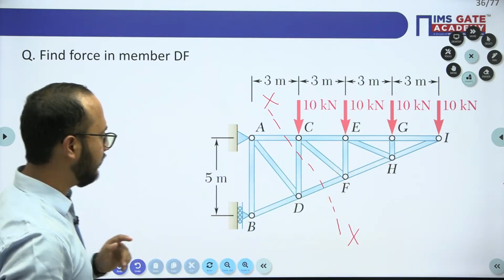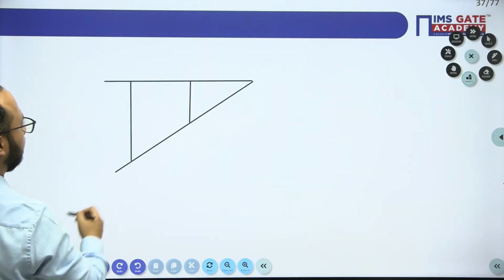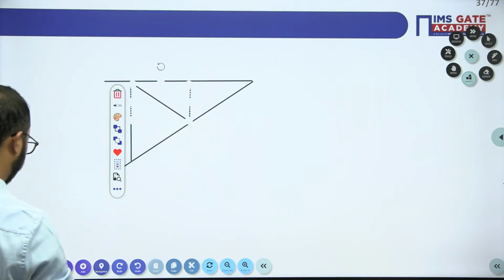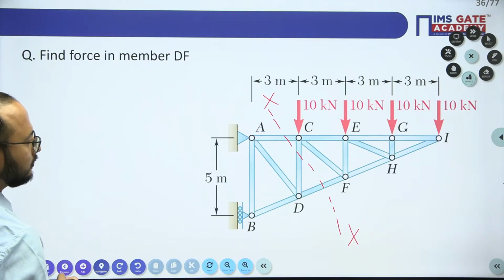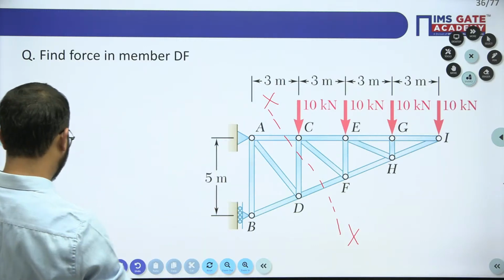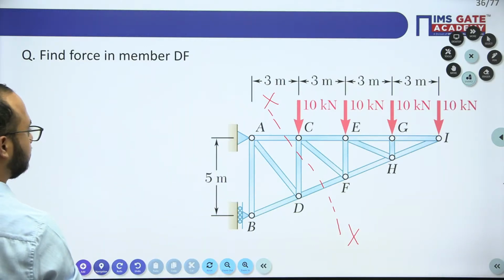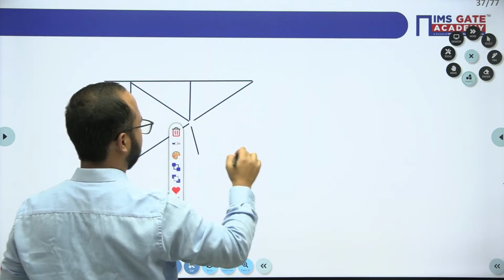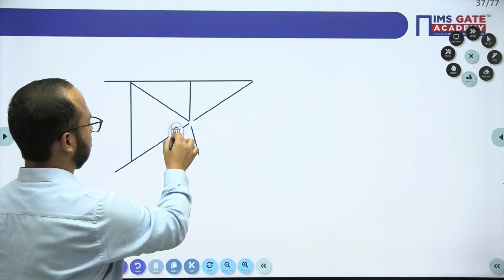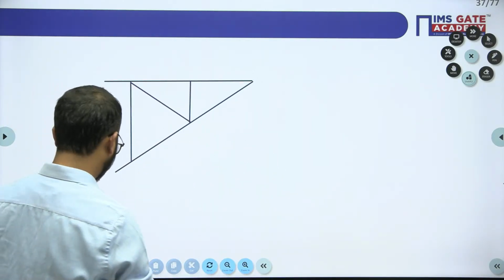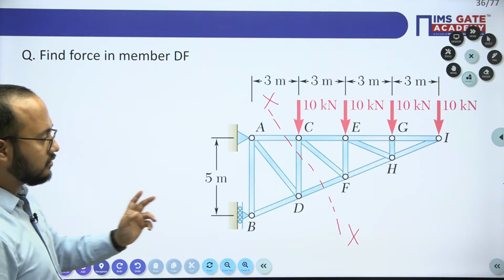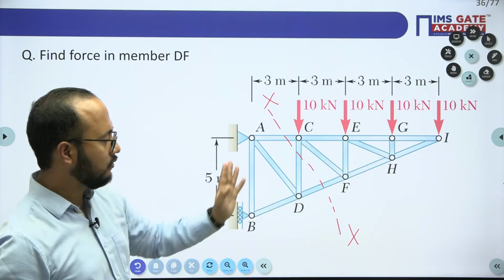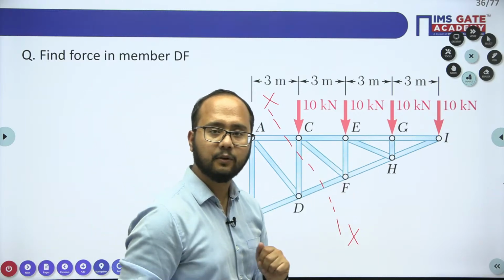Like this we are having. Cut it here, no issue. Try to focus on this one. One triangle is there. So we'll focus on the right part.